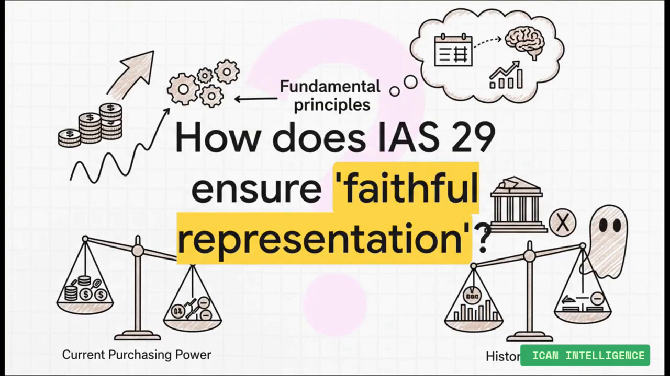And I'll leave you with this final thought. This is the kind of higher-level question that can really set you apart. It's not just about applying rules. It's about connecting what you're doing back to the big picture, the conceptual framework. So think about it. How does adjusting for purchasing power help the financial statements achieve faithful representation? How does it give a truer picture of a company's performance than just leaving misleading historical numbers in there?